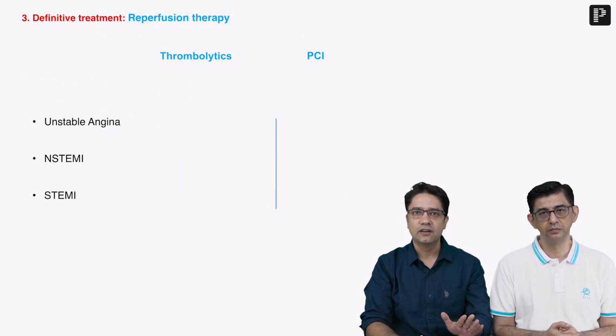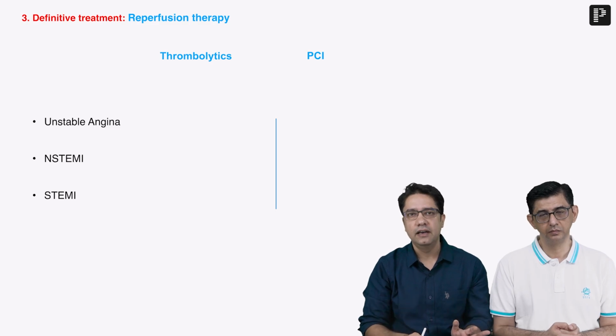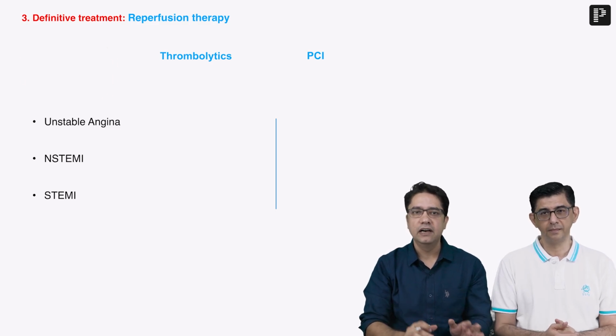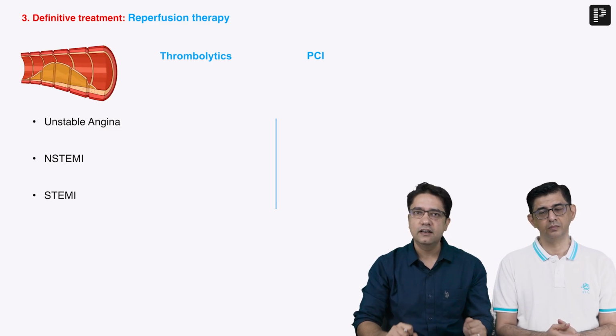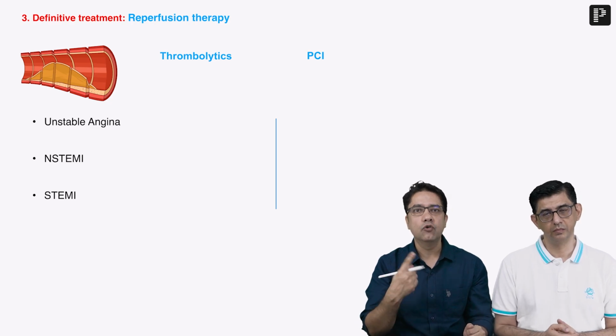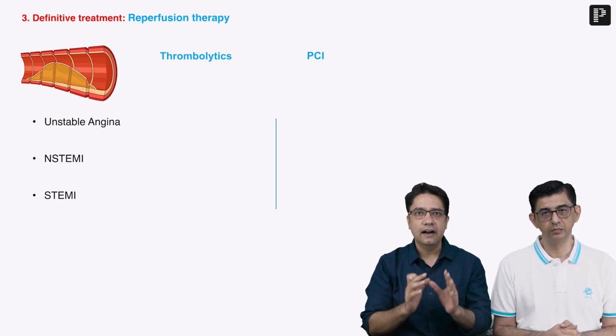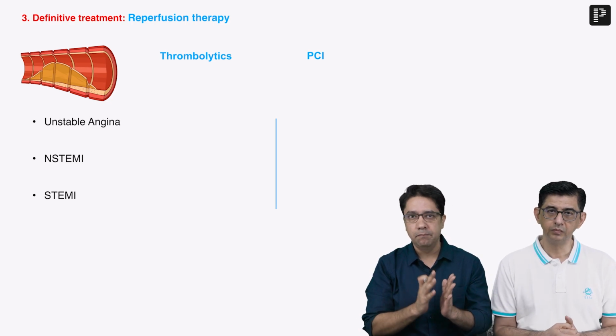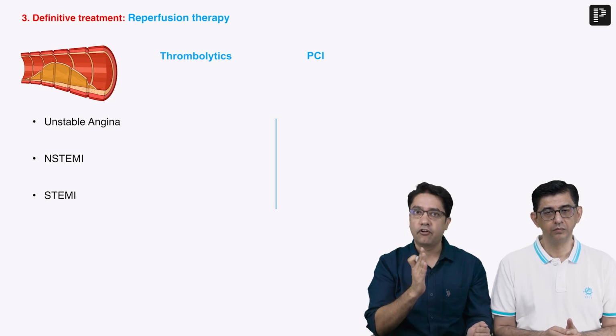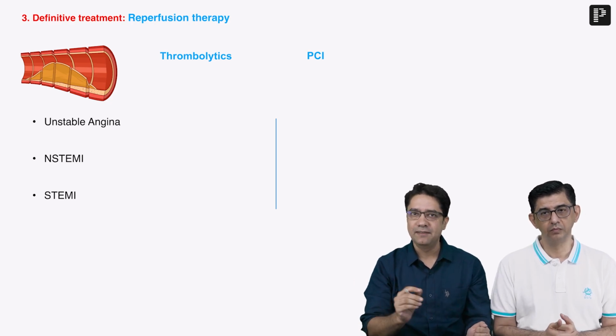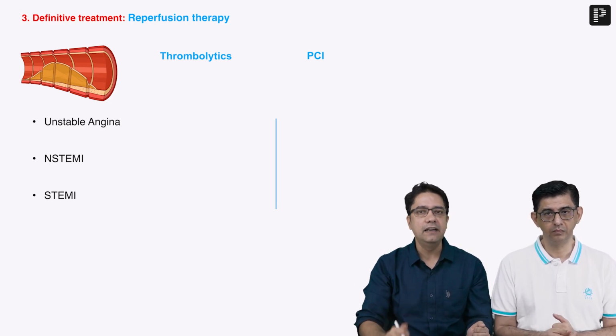Now let's talk about the definitive treatment of MI. So in definitive treatment of MI, logically, the coronary arteries were blocked. So we have to again open the coronary artery and again maintain or restore the blood supply, which we call reperfusion therapy. That means opening of coronary artery to maintain blood supply.